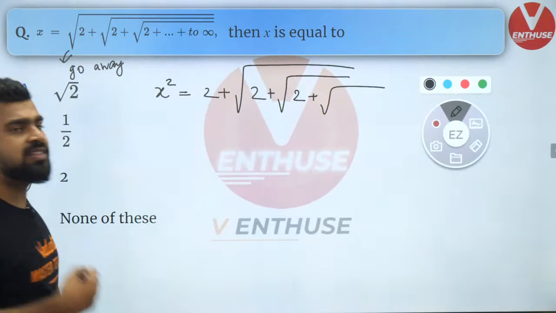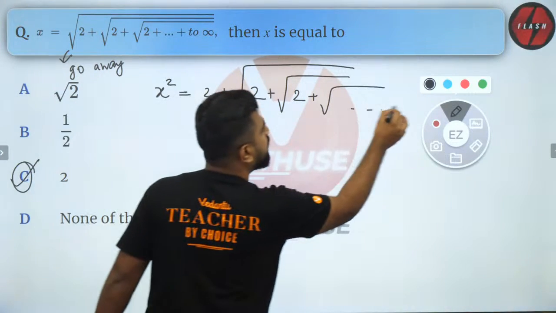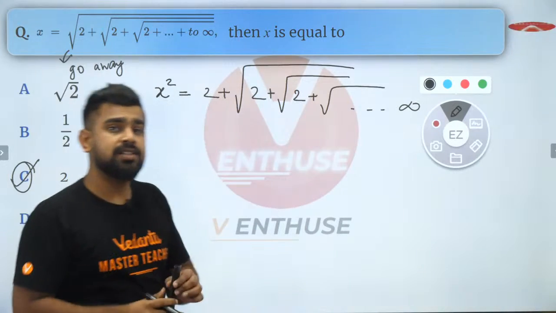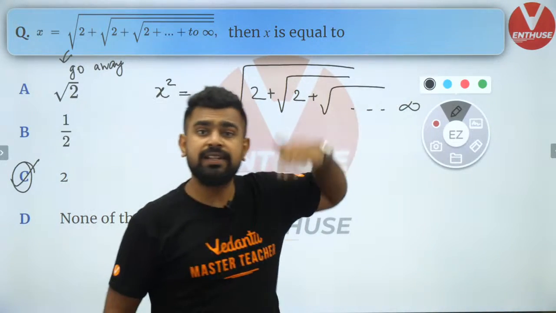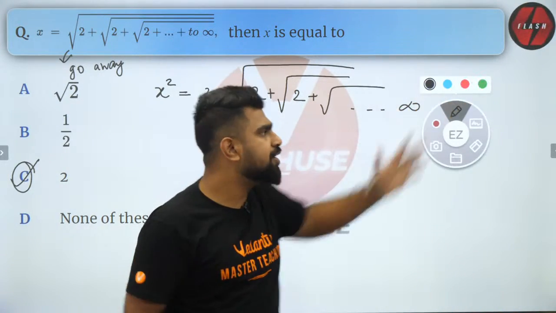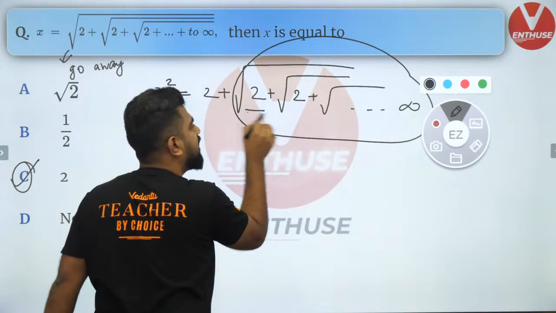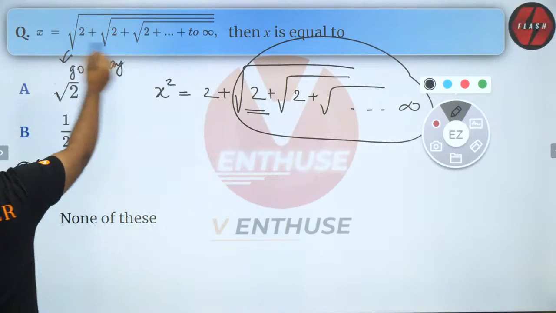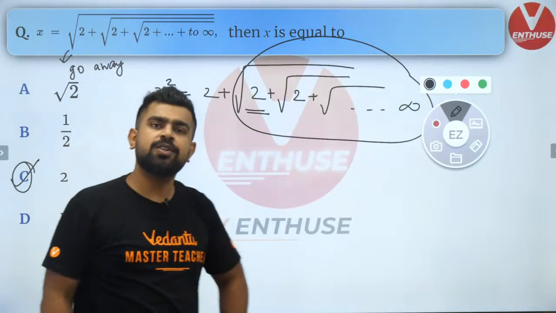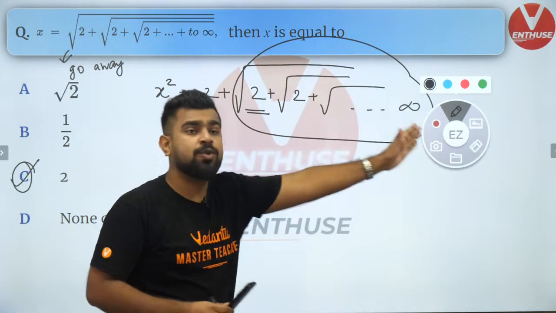Now, don't you guys think this goes all the way up to infinity? And infinity is like what? Forever. It will keep going forever. So don't you think this is also x? Because if I start from here, this looks like x only, right? Are you all able to see that? Because it keeps going to infinity.